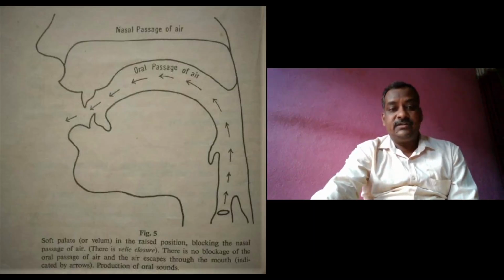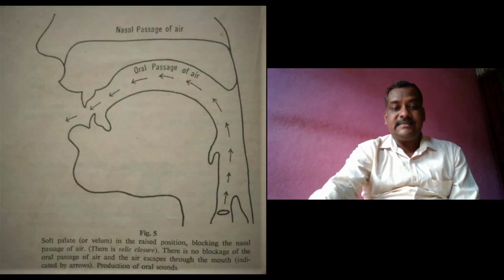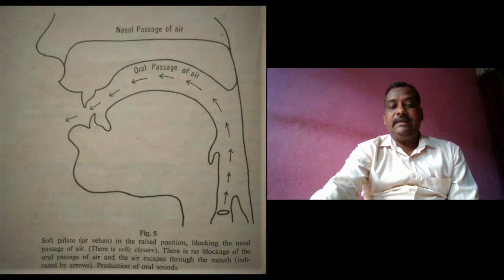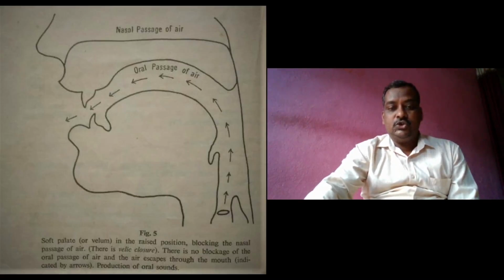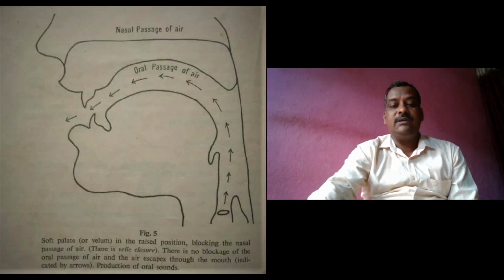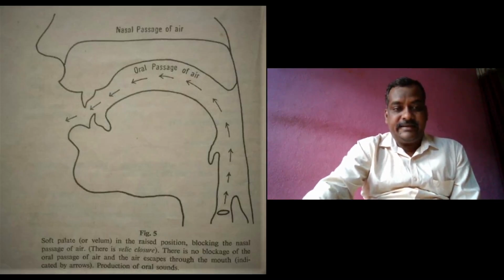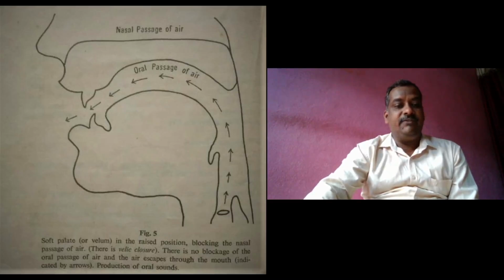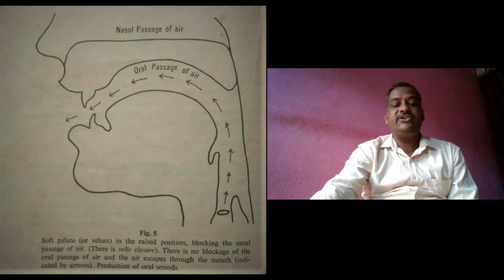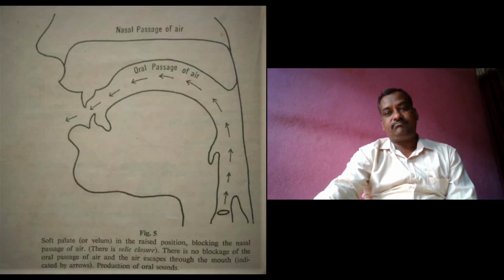The soft palate is in the raised position, blocking the nasal passage of air. This is known as a velic closure. There is no blockage of the oral passage, and the air escapes through the mouth, indicated by the arrows in the figure. This is called the production of oral sounds.